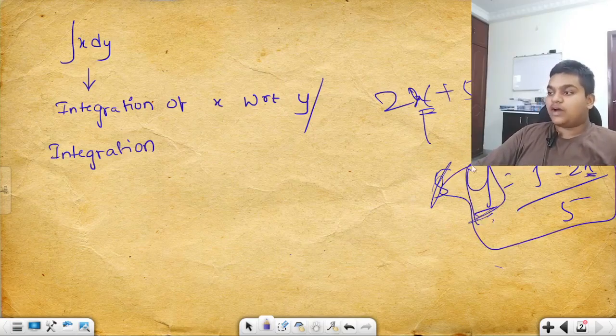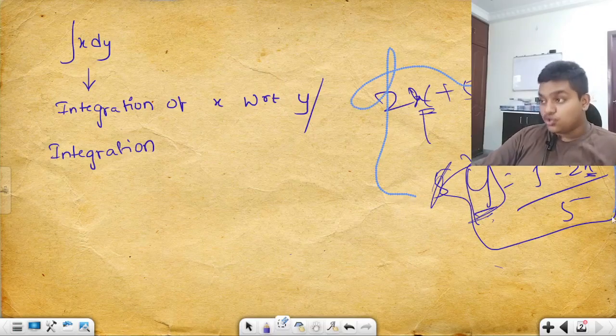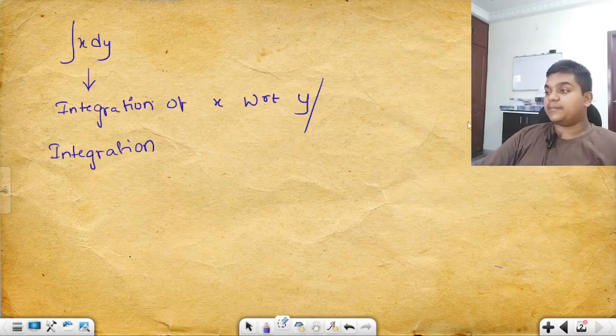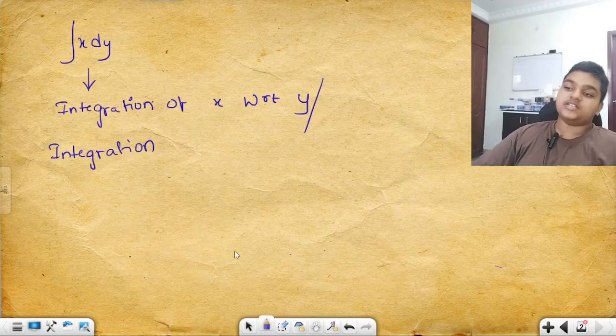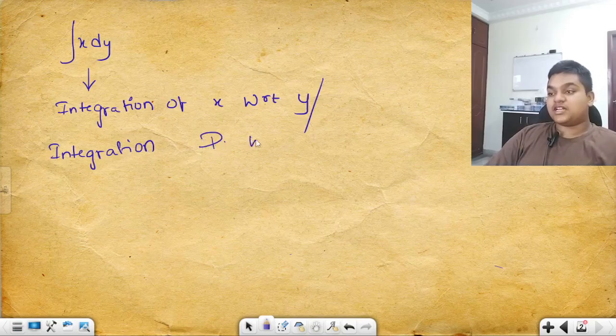Now here y becomes dependent, x becomes independent. As you change the equation, as you change the solutions, the dependent and independent variables change. So that is why you always integrate or differentiate a dependent variable with respect to an independent variable.